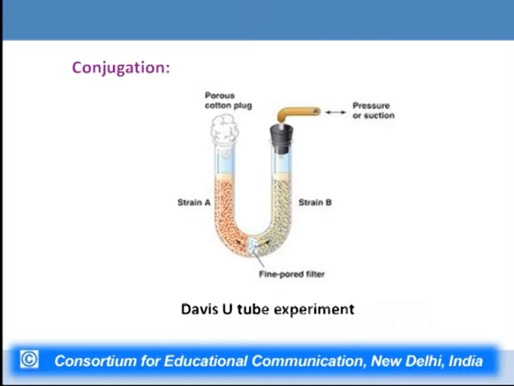This is the diagrammatic representation of Davis's U tube, which had two arms. One arm had strain A growing in it, and the other arm had strain B growing in it, and they were separated by a filter. And there was a suction pump which helped in sucking the medium so that it could pass freely from one arm to another. So this established that no substance is getting leaked from the bacterial cell into the medium. Only physical contact is necessary for this process of recombination to take place.